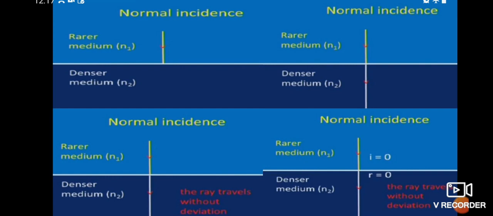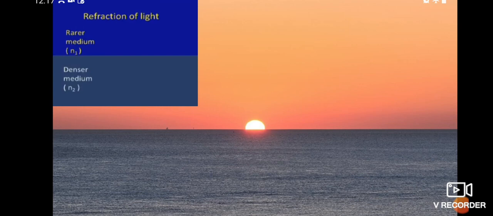And when you come to the second case, here when the pencil is kept in an inclined way, at that time what is happening, we will see with the ray diagrams. Okay students, so here two mediums are there, rarer and denser mediums. So the rarer medium is taken as N1 and the denser medium is taken as N2.